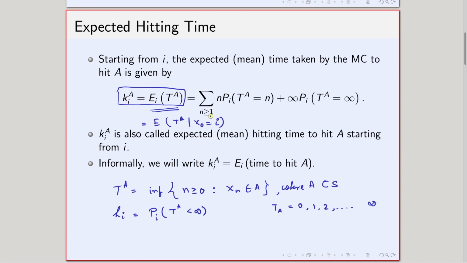Now, when I try to find this expectation, the formula is nothing but value multiplied by probability, because it is a discrete random variable.